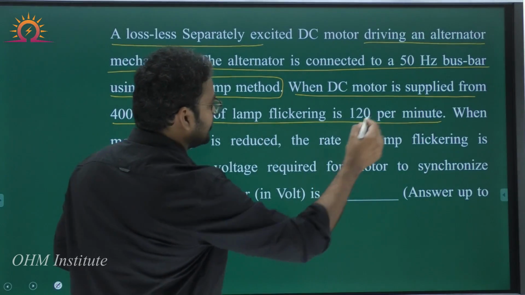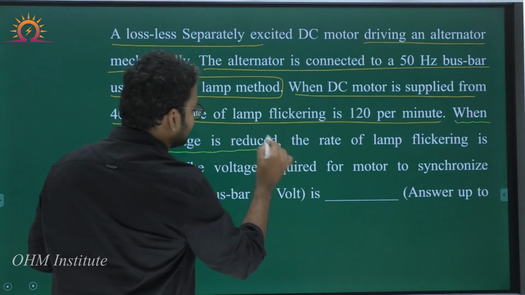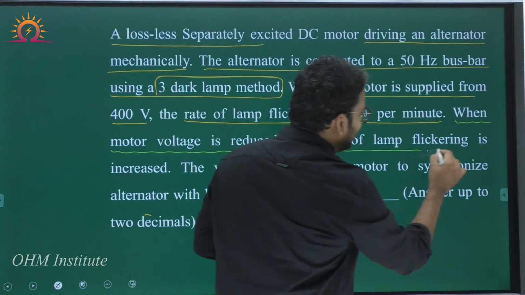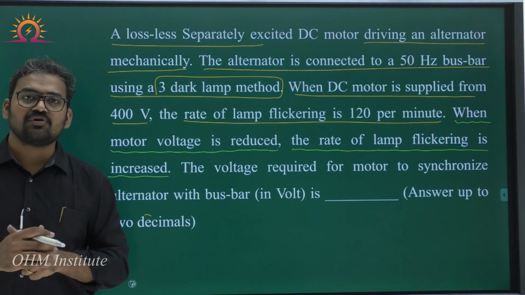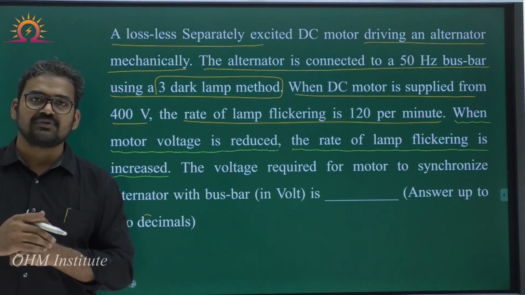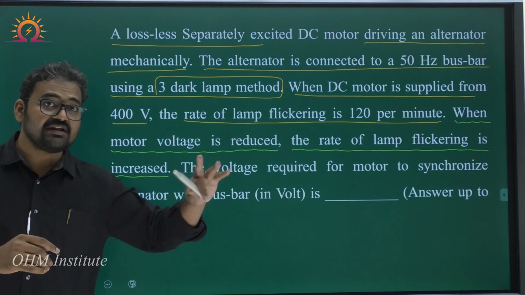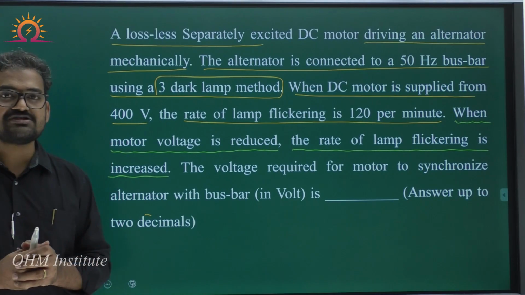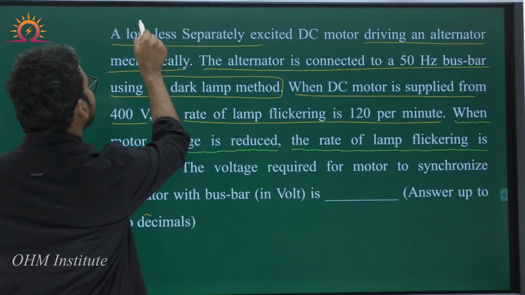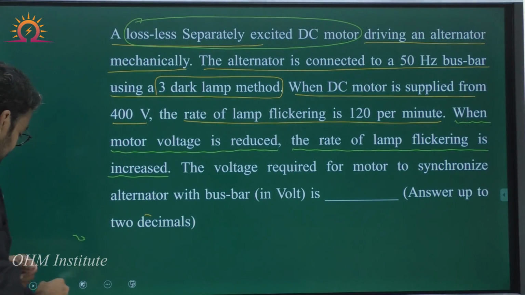So you see that from here onwards, when motor voltage is reduced, the rate of lamp flickering is increased. Okay. So initially DC motor is supplied from 400 volts. Now the voltage is reduced. Therefore, the lamp flickering rate is increased. So let's see what happens if DC motor voltage is reduced, and most importantly, it is a lossless separately excited DC motor.